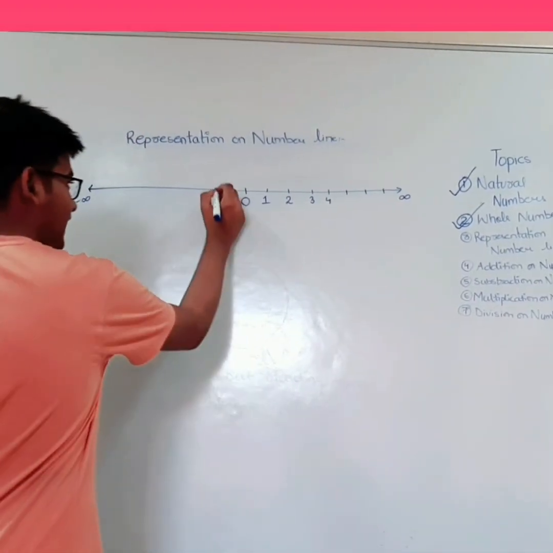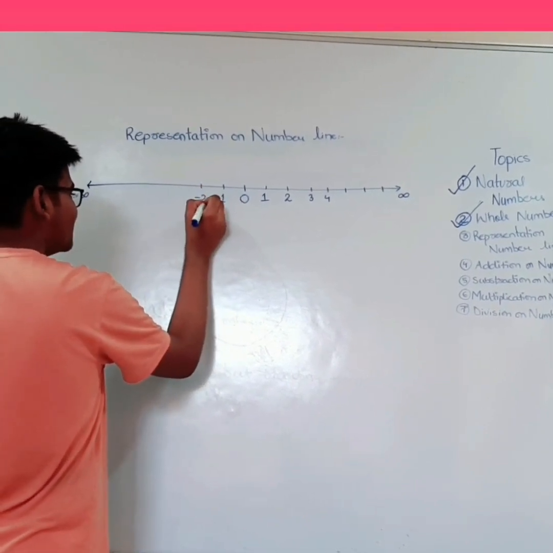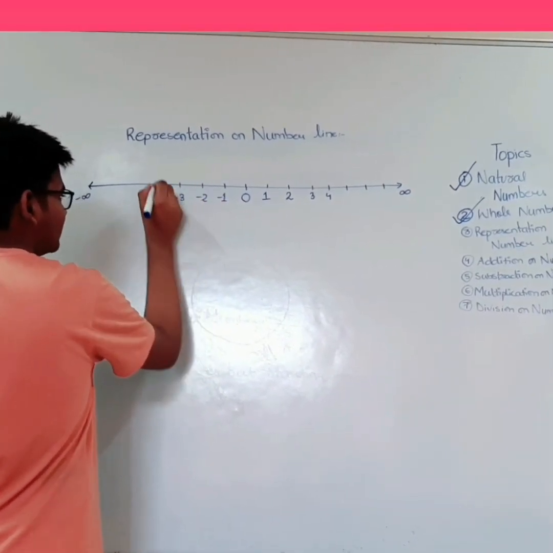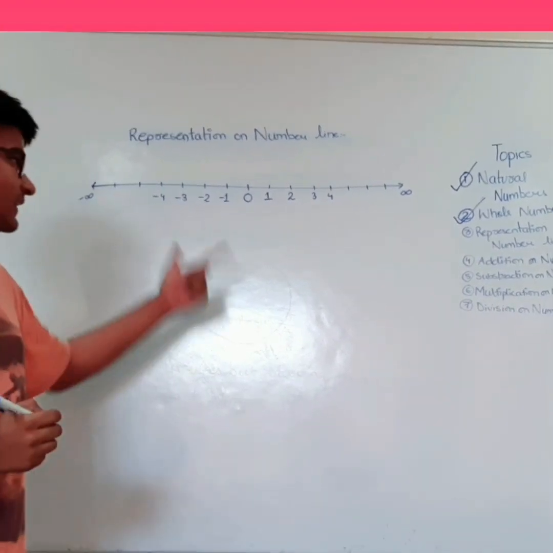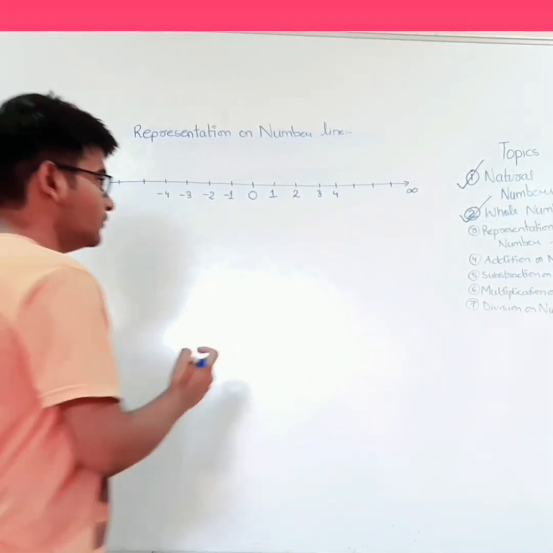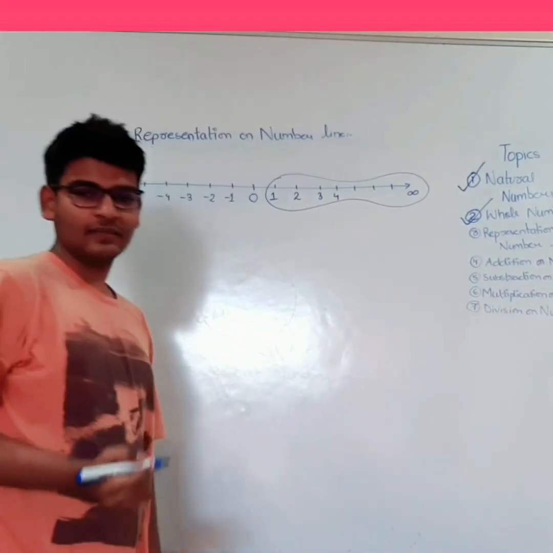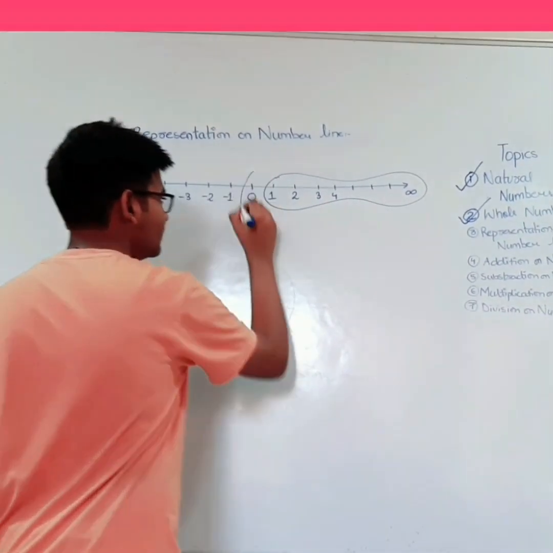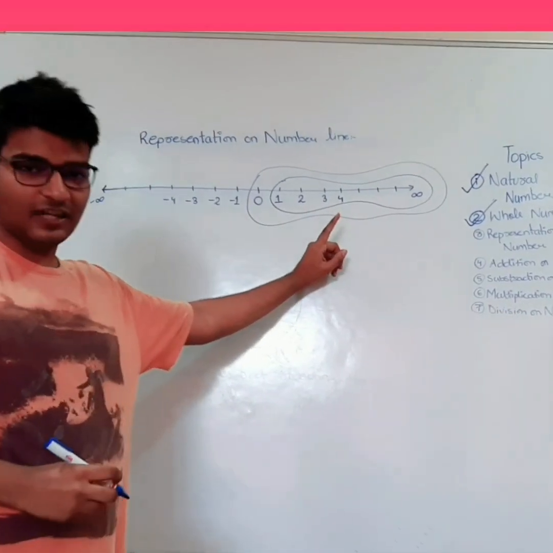And on the other side there are minus 1, minus 2, minus 3, minus 4 up to minus infinity. These negative numbers are known as integers. So natural numbers is this set and whole numbers is this one, including 0 and all other natural numbers.